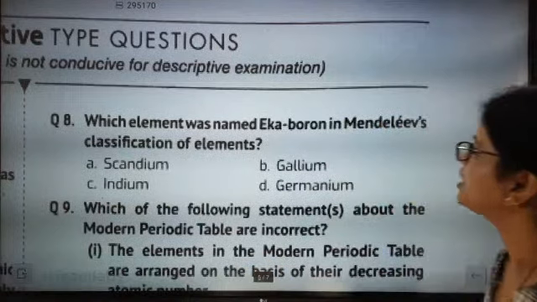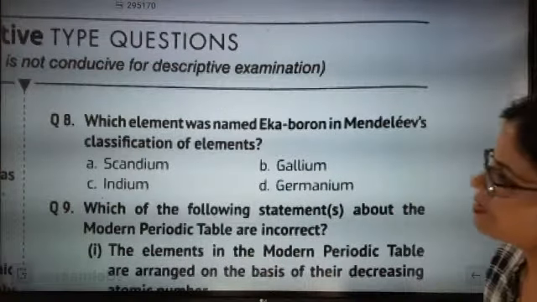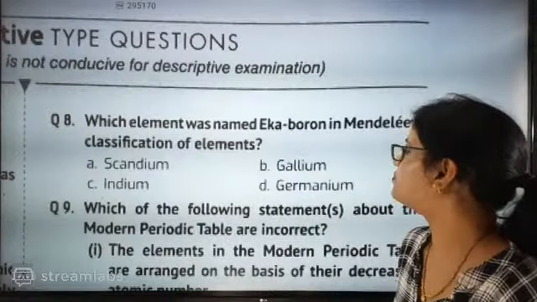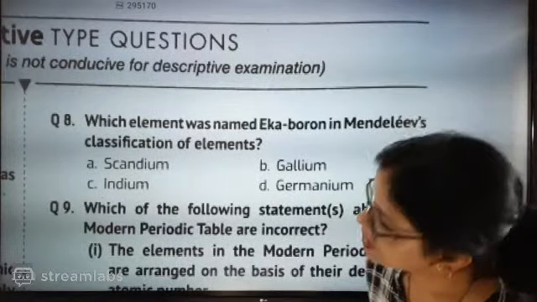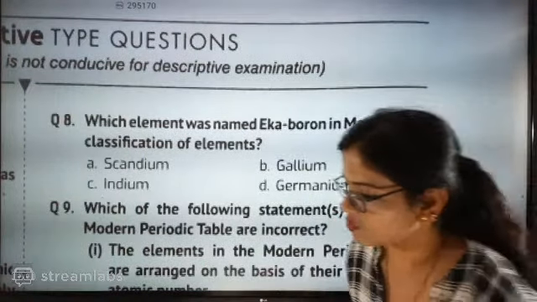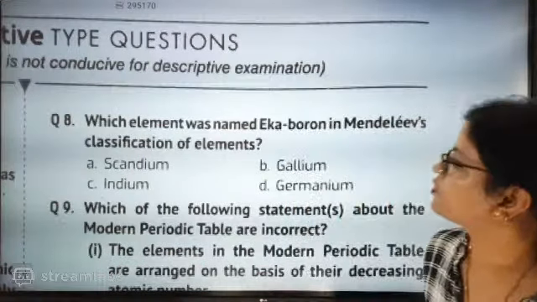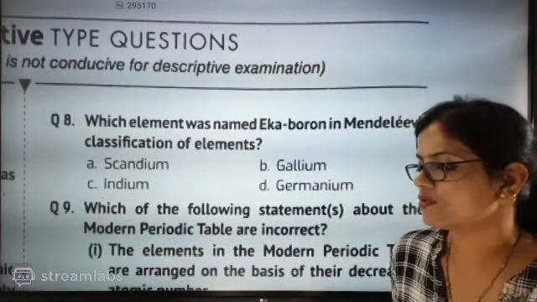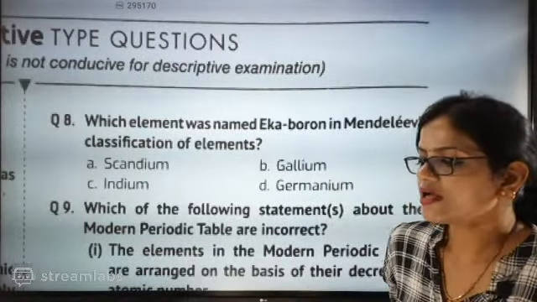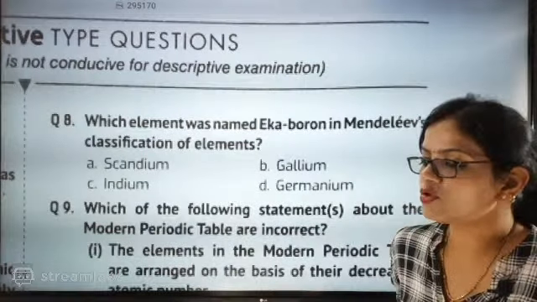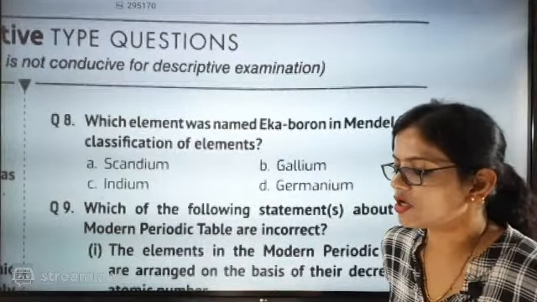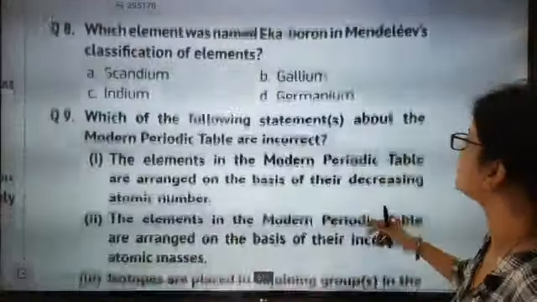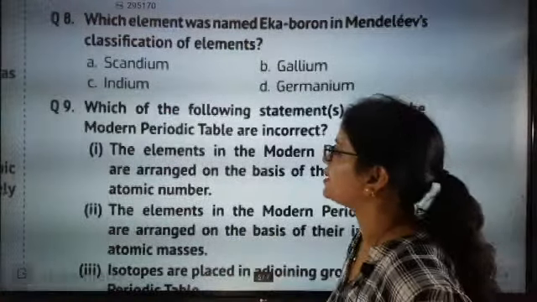Which element was named Eka boron in Mendeleev's periodic table? Mendeleev classification, you know this answer. Eka boron: scandium, gallium, indium or germanium. Which one is exactly called Eka boron? The answer is absolutely correct. Eka boron is scandium. Scandium is Eka boron. Absolutely correct answer.